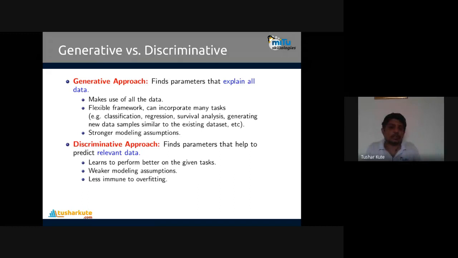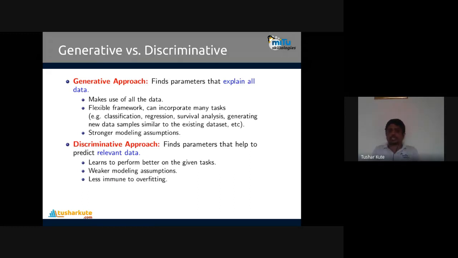So they are a flexible framework, and they can incorporate many different kinds of tasks together, like a classification system. They can perform regression, survival analysis, and generate new data similar to the existing data set. It's also called semi-supervised learning. Semi-supervised means, say, 50% labeled data and 50% unlabeled data. That is semi-supervised learning that can be done with the generative approach, and stronger modeling assumptions are present in generative.